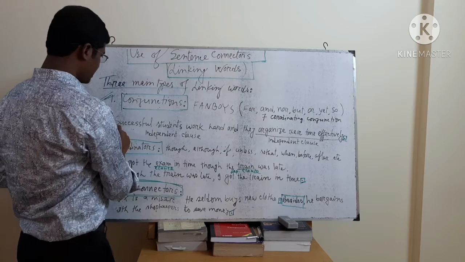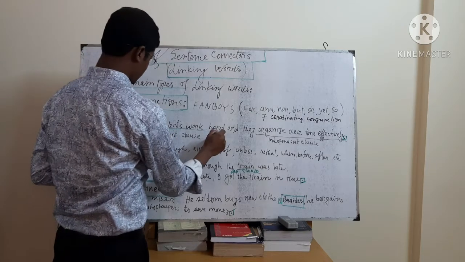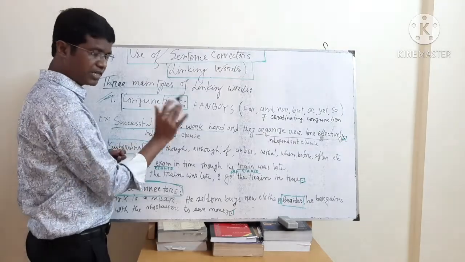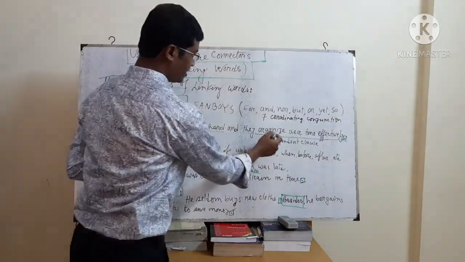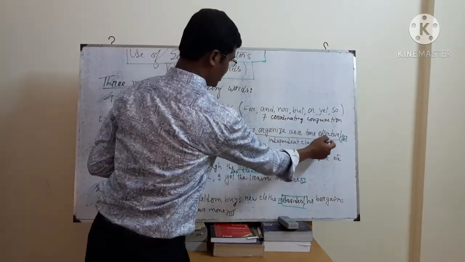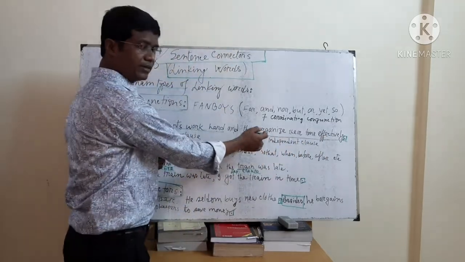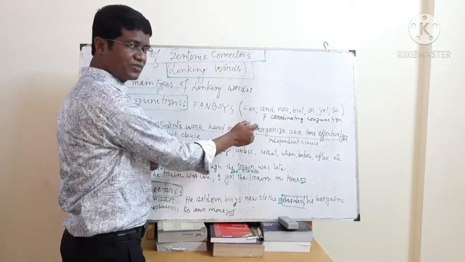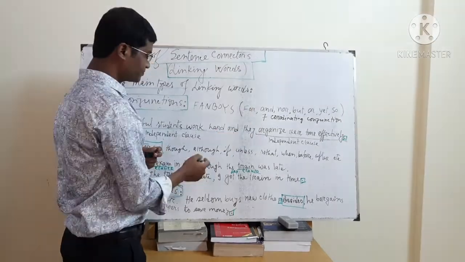Dear students, successful students work hard: this is an independent clause because it expresses its meaning clearly. They organize their time effectively: this is another independent clause, which also expresses its meaning independently.